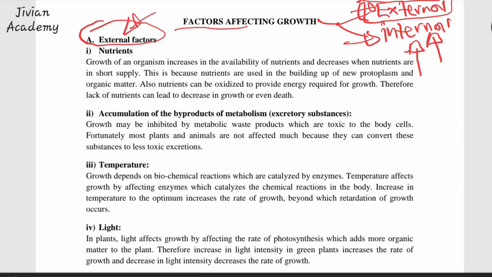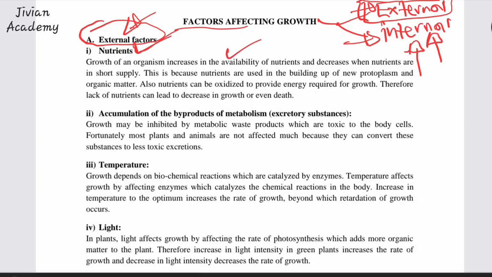So the external factors, the first one, like you all know, when they look at you and you are so thin, people think you don't eat, because the first thing is nutrients. That is the first thing that affects growth. Now what happens is that growth of an organism increases with the availability of nutrients and decreases when nutrients are in short supply. So when there is availability of nutrients, it increases.